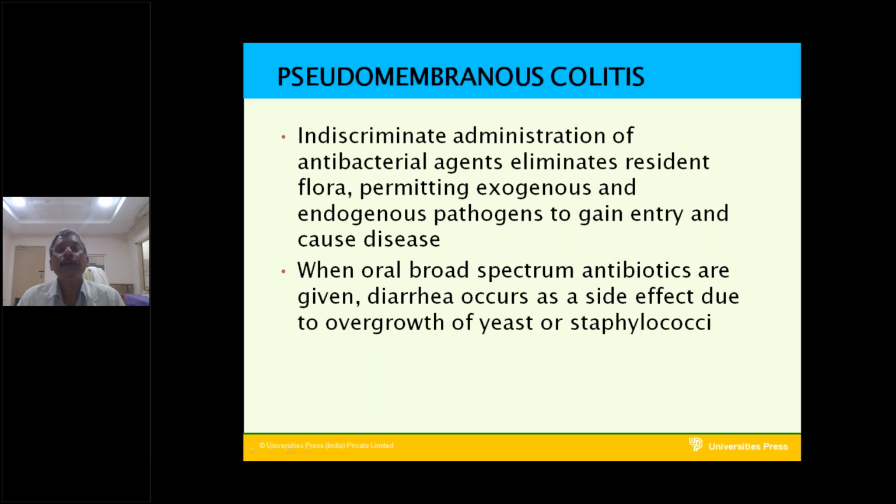Because of indiscriminate use of antibacterial agents, which eliminates resident flora, permitting exogenous and endogenous pathogens to gain entry and cause disease.